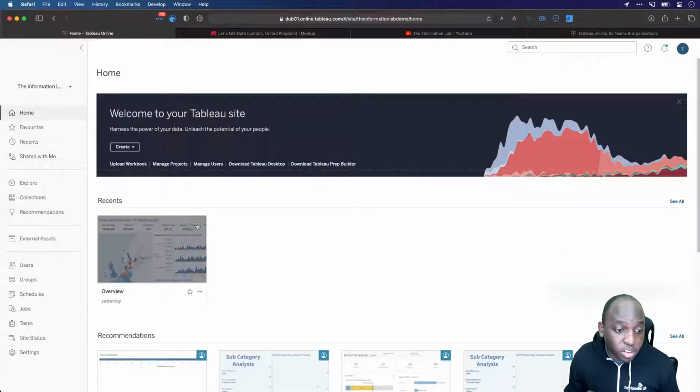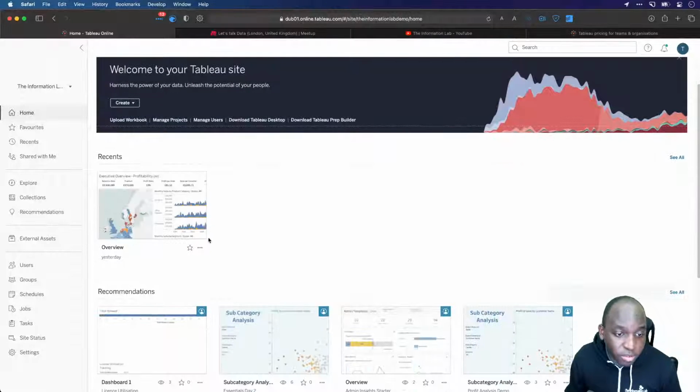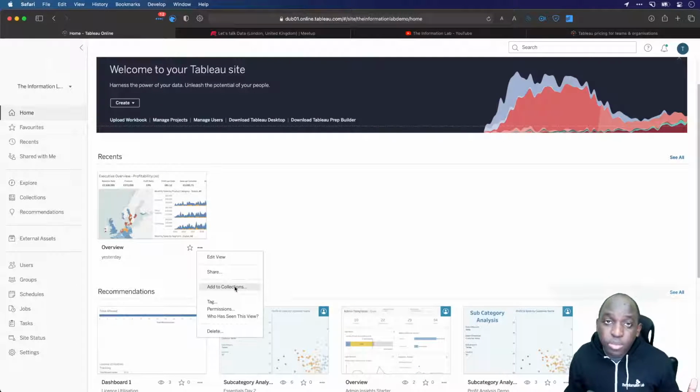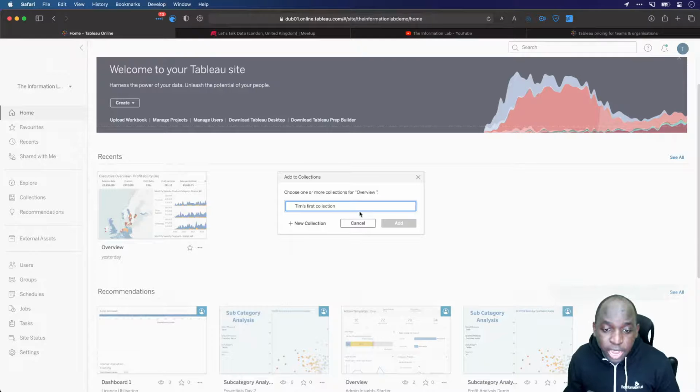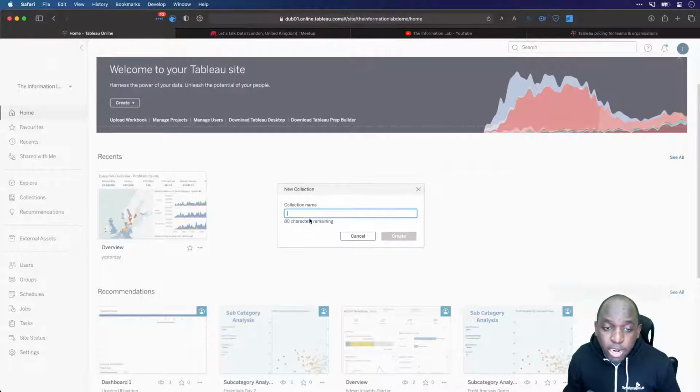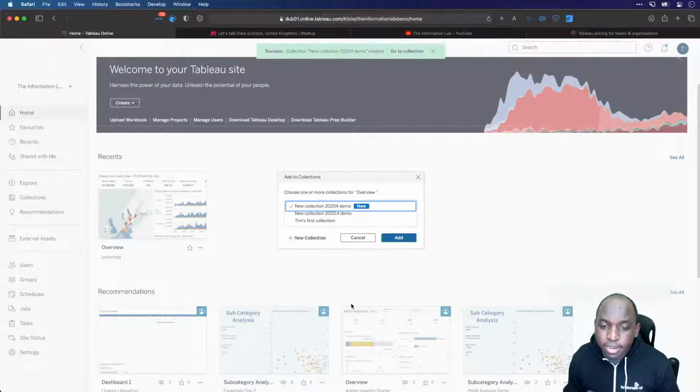Essentially, you just need to go to any content. So if I go to this overview, for example, I have this option to add to collection. When I go to that, it gives me the option to add it to my existing collection, or I can create a new one. So I'll call this new collection 2020.4 demo and create. An unexpected error happened. I think this is because I had a point in there. So let's try creating that again. Yeah, computers tend to hate points.